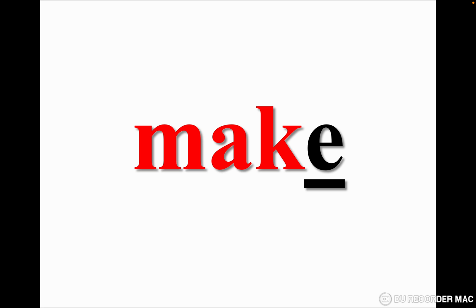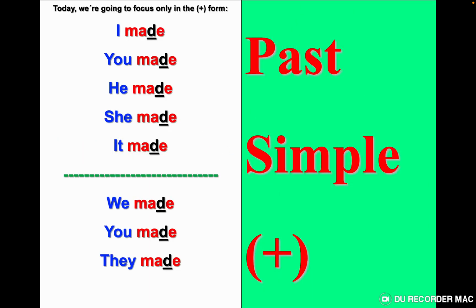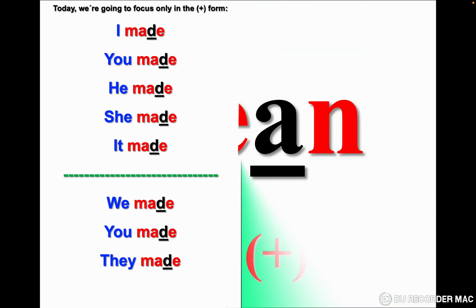So here we are going to change K to D. But students pronounce this verb mad. Mad means crazy. It's an adjective, M-A-D. But this verb is pronounced made. Made, like make, made. I made a mistake, for example. I made breakfast. So I made, you made, he made, she made, it made, we made, you made, they made.